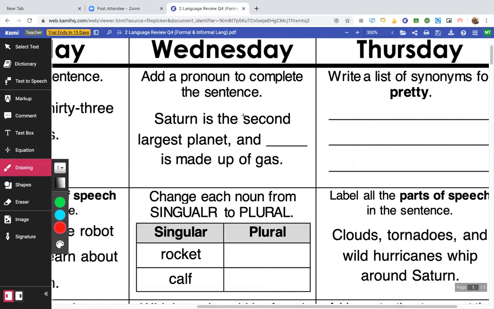Add a pronoun to complete the sentence. Saturn is the second largest planet and blank is made up of gas. So they're talking about Saturn. So we could say Saturn is the second largest planet and Saturn is made of gas. But using the word Saturn twice in a sentence is kind of repeating. So we could put it. Let's see if that makes sense. Saturn is the second largest planet and it is made of gas. Okay. Other pronouns would be like he or she, but we usually don't call planets he or she.